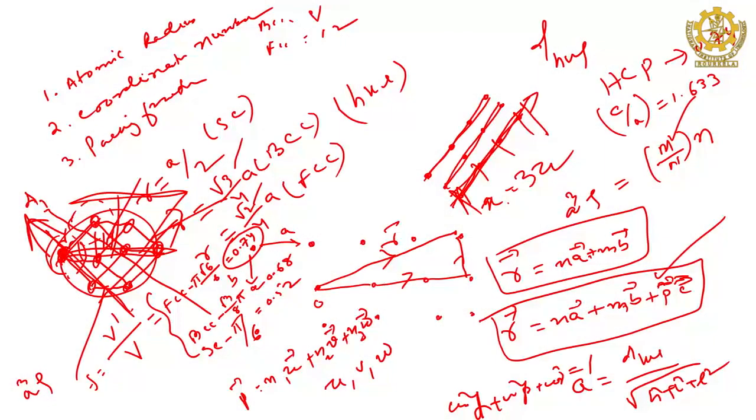So, now what is the value of a? a will be equal to M by N multiplied by small n, divided by rho, to the power 1 by 3, right.